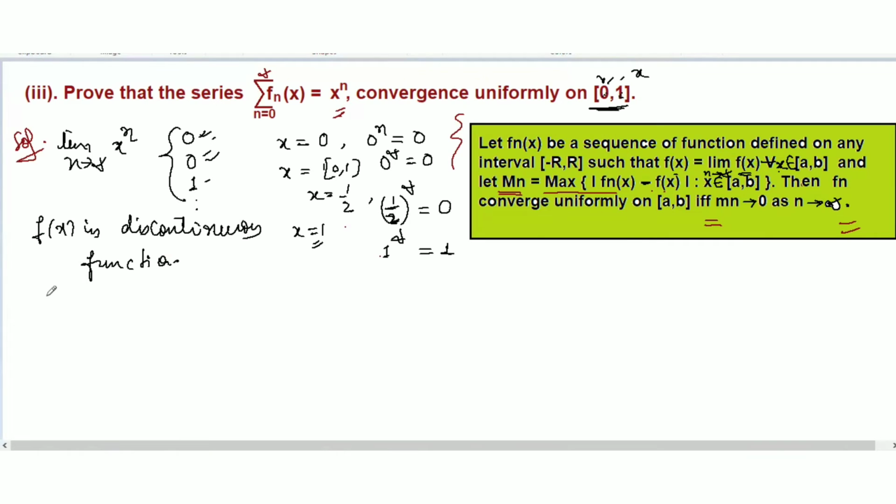We won't be able to find anything here. This is a discontinuous function, so we won't be able to go ahead with Weierstrass M test. So we can say that fn x equal to x to the power n is not uniformly convergent.